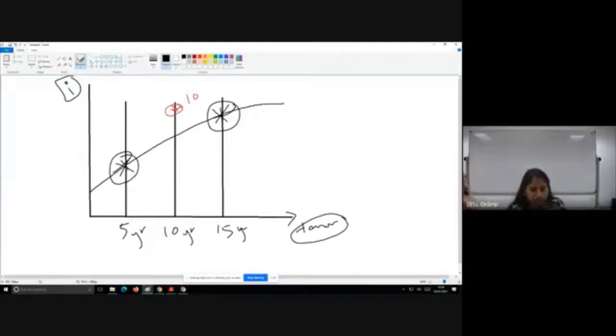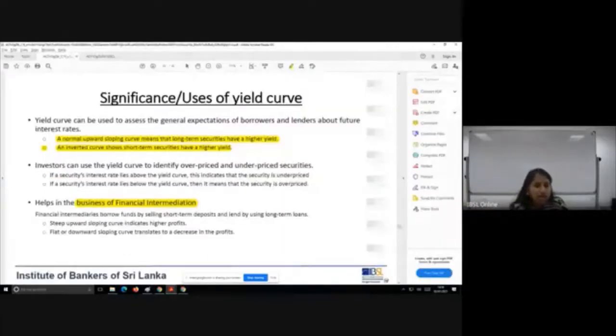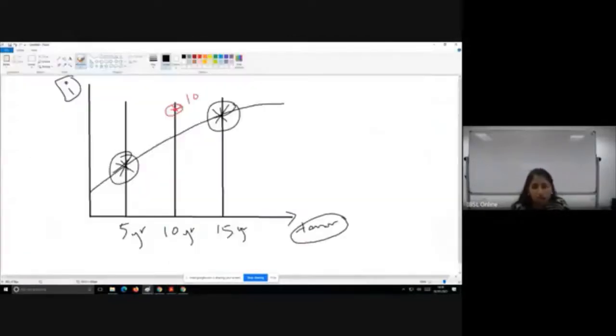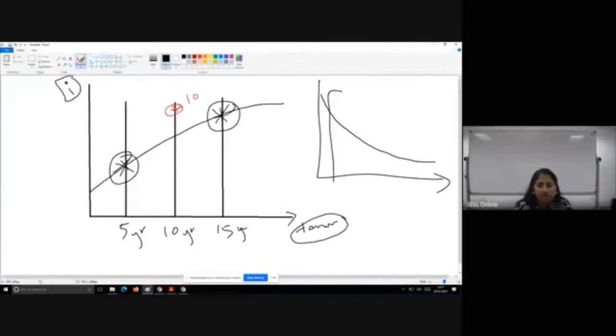Okay. A flat or downward curve will tell you that you are going to have a hit in your profits. Why? When the yield curve is sloping like this, your short-term products are going to have a higher cost.